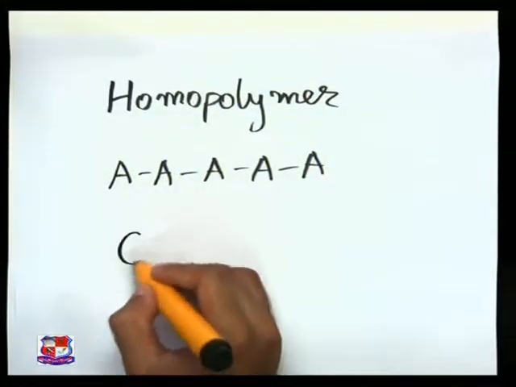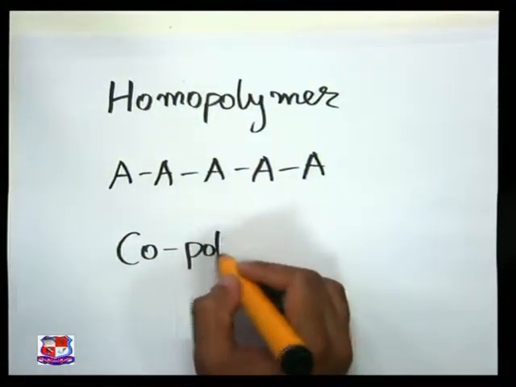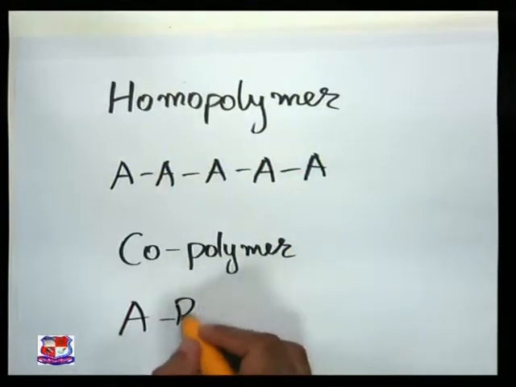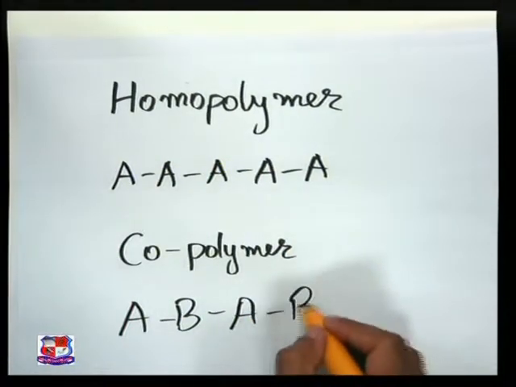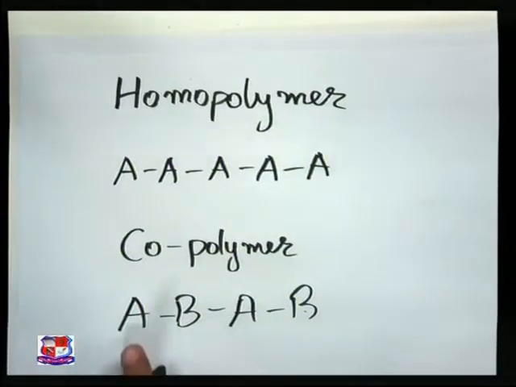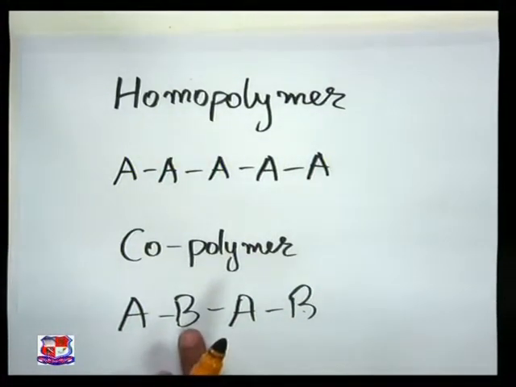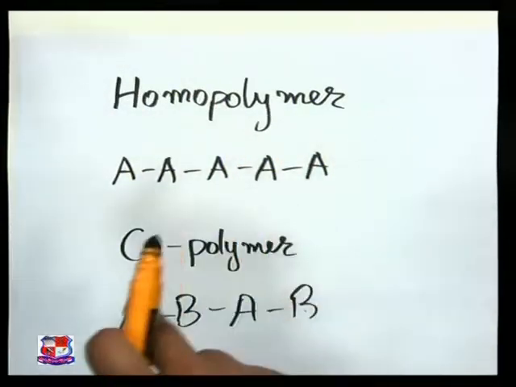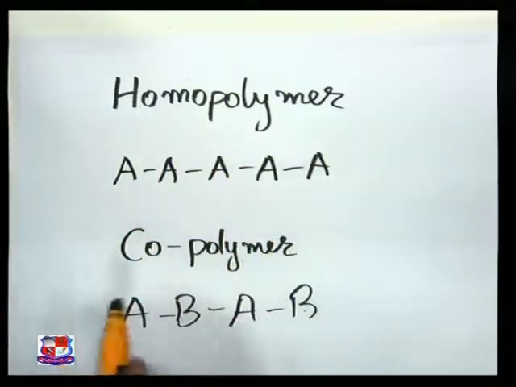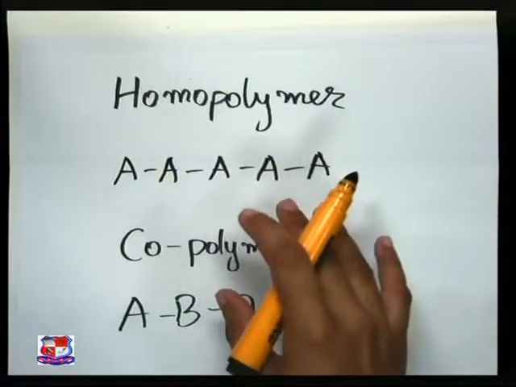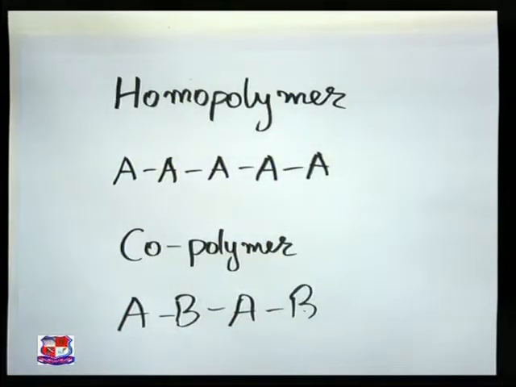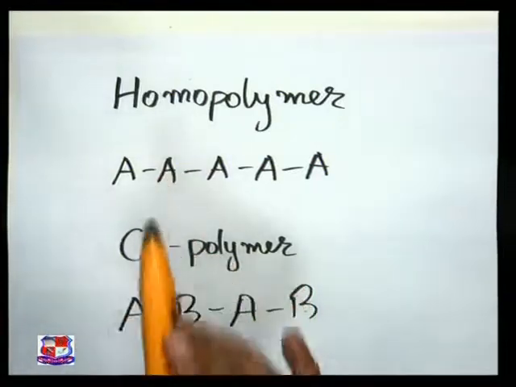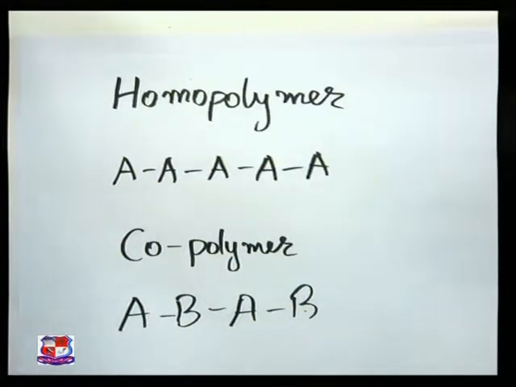But when you go for copolymer, your monomers will be different. In that case you can draw it like this, an AB kind of arrangement. This is a different monomer, this is a different monomer. So a homopolymer consists of similar type of monomers, a copolymer consists of different types of monomers, and depending on that you can classify linear homopolymer, branched homopolymer, and cross-linked homopolymer.